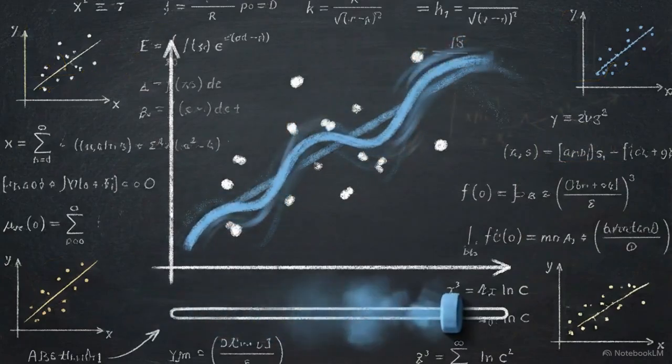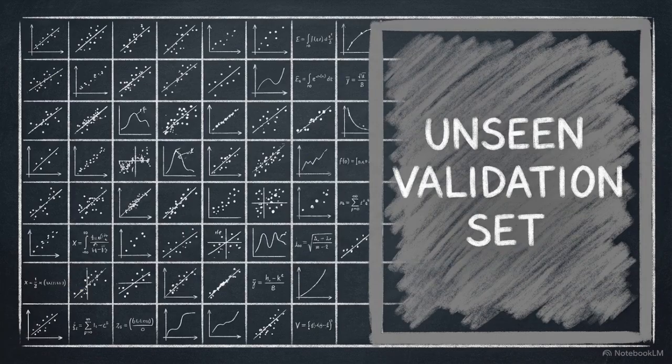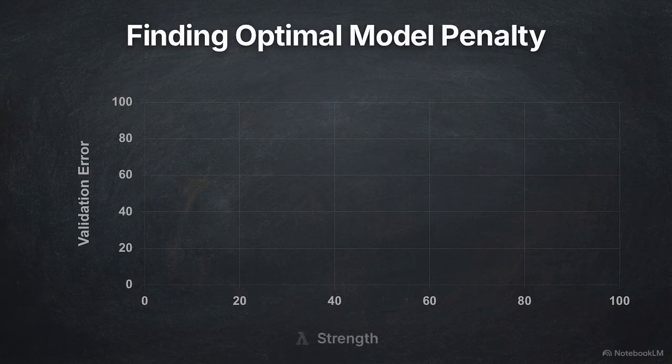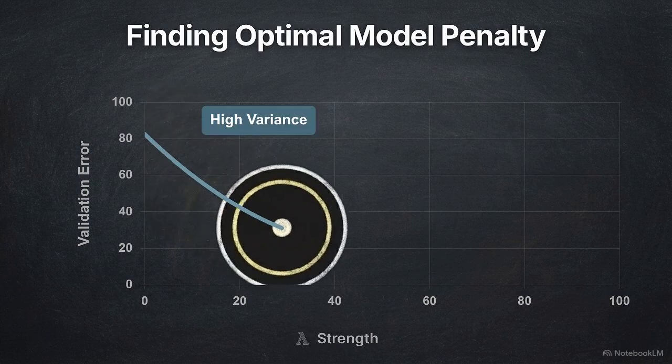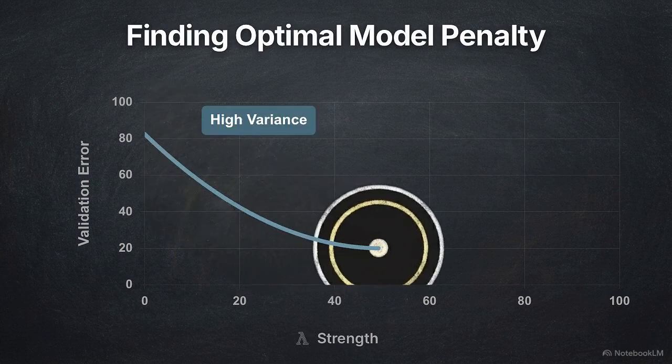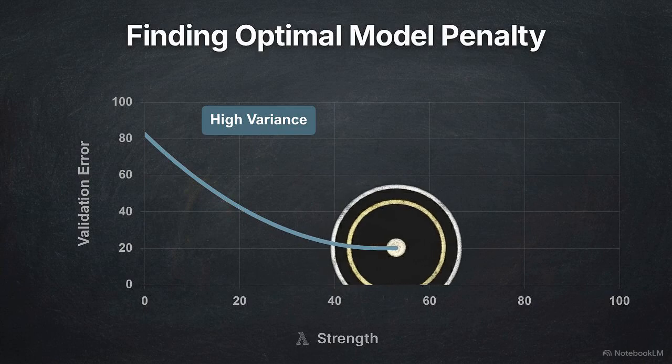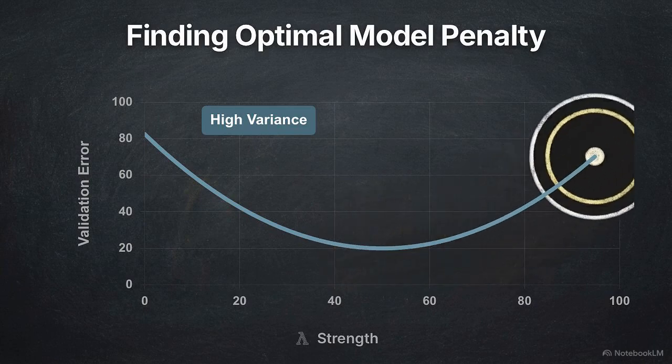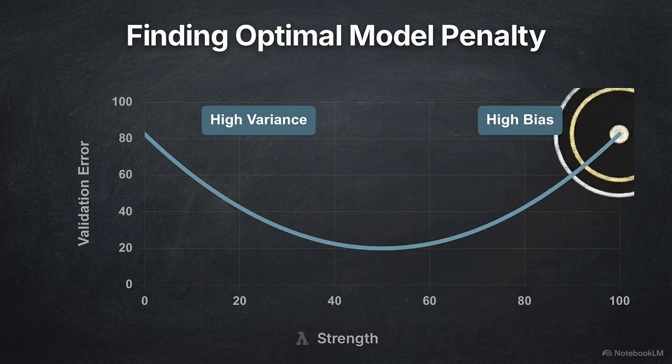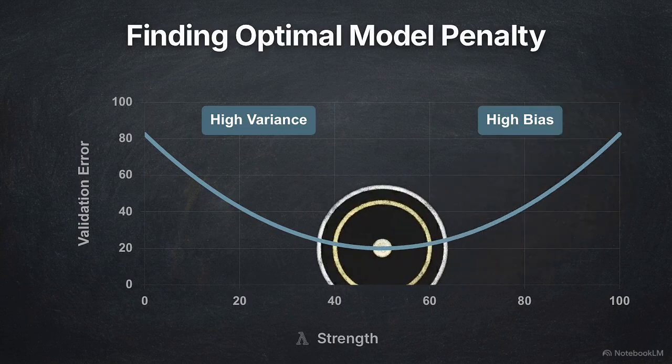This leaves us with the practical challenge of locating the exact numerical value for lambda. We need to find the setting that yields the best performance on a dataset the model hasn't seen yet. Cross-validation tests different lambda values. The vertical axis tracks validation error. As lambda increases, error drops, stopping overfitting. It hits its lowest point here, the optimal value. Increasing the penalty further raises the error again, causing underfitting.